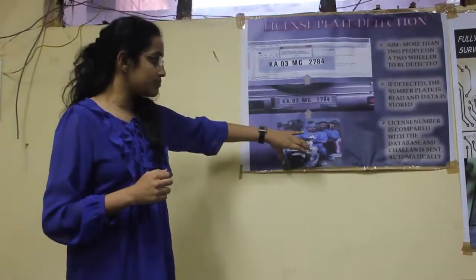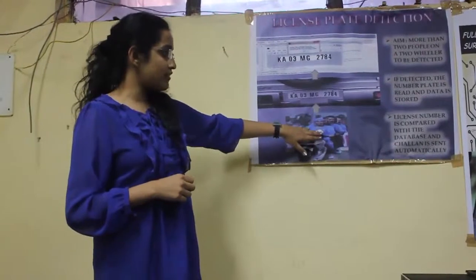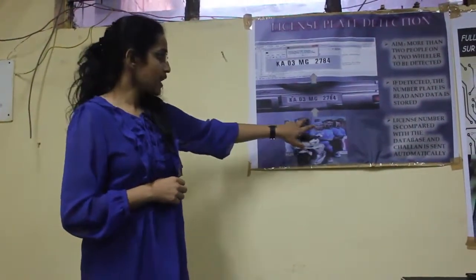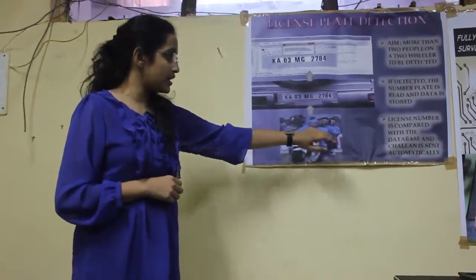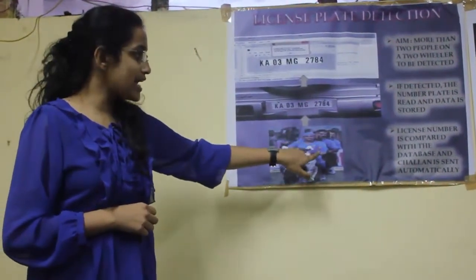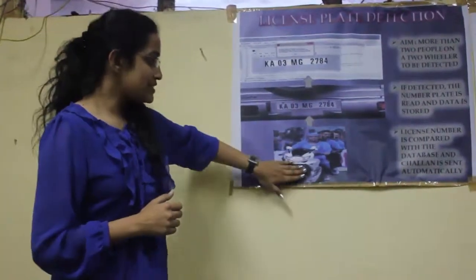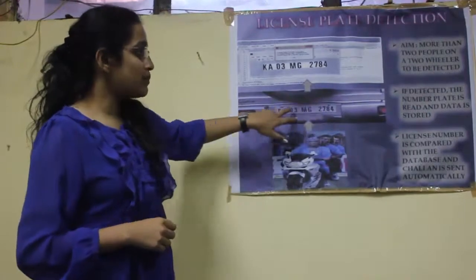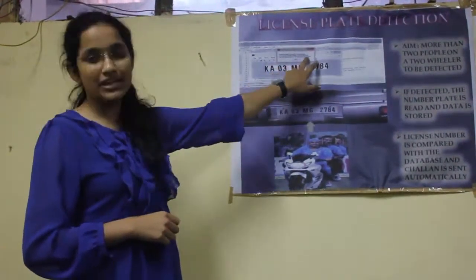First of all, using OpenCV libraries, image processing would identify if 3 or more than 3 people are sitting on a bike. As you can see here, the faces of these 3 Indian players have been covered with squares. Now the computer has identified that 3 people are sitting on this bike. Once this vehicle is identified as a defaulter vehicle, next the number plate would be captured and converted into subsequent characters.